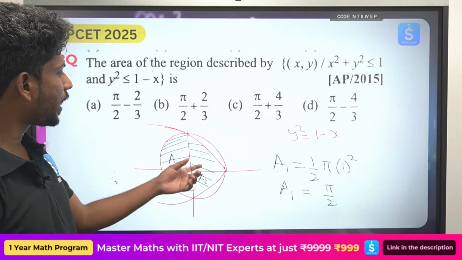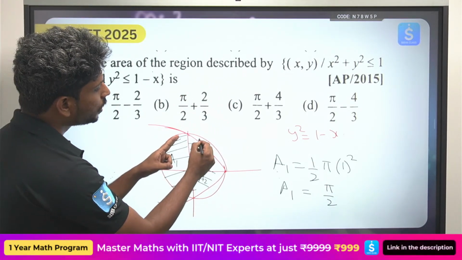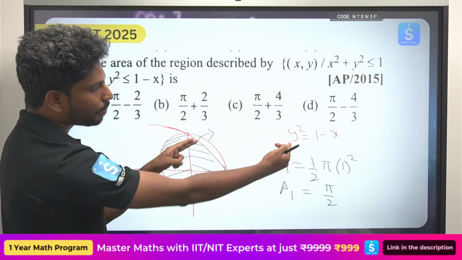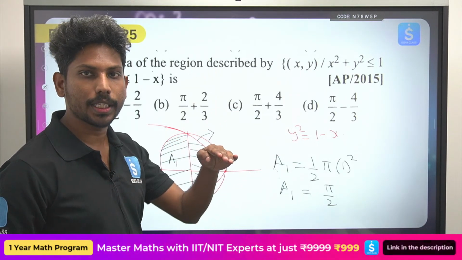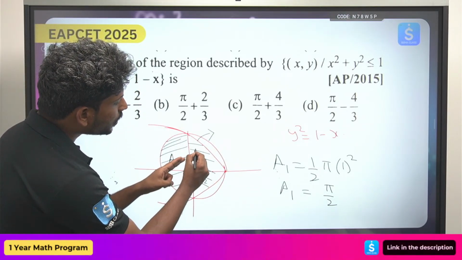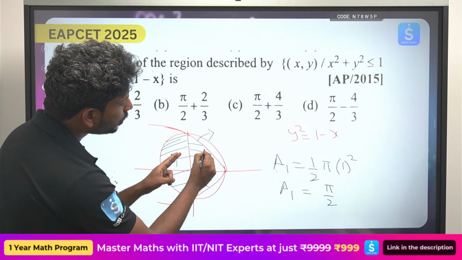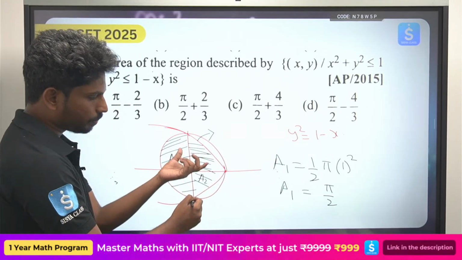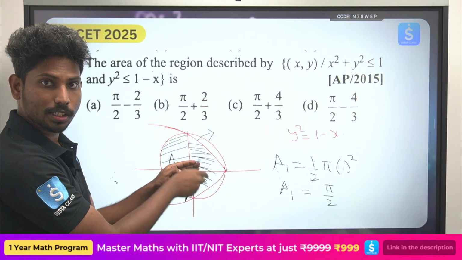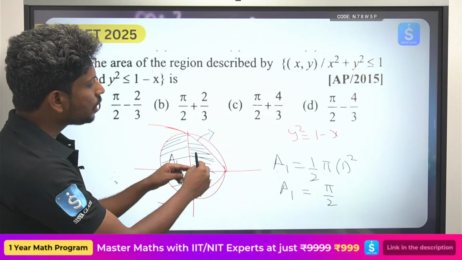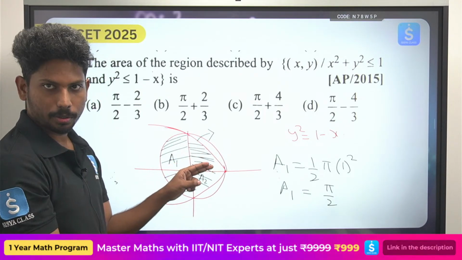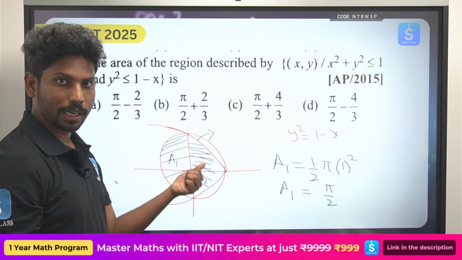What is the value of A2? How will you find out the value of A2? So here you have a curve y square is equals to 1 minus x. It is symmetric about the x axis. So what you do is, first, if you are able to find only the area of the upper part of the x axis, doubling it gives the lower area also, right? So it is symmetric, equal area. So 2 times the area of this part you can find out. That is one way that you can actually find it out.